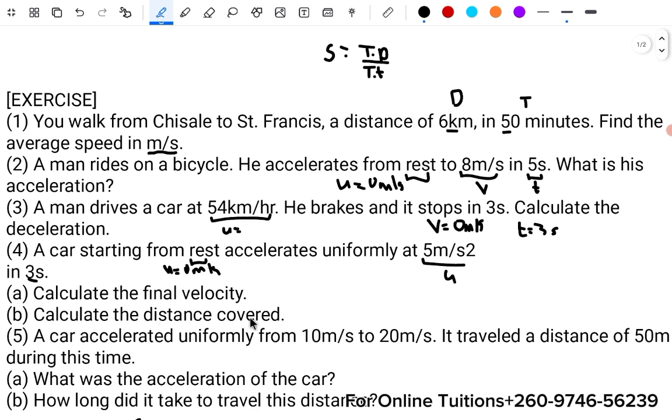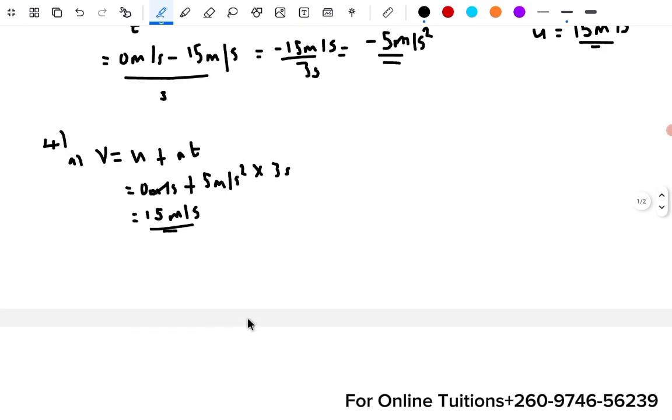Calculate the distance covered. Okay, the distance covered. There are two formulas that can be applied here. So for B, we can use distance, which is x, equal to ut plus half at squared.